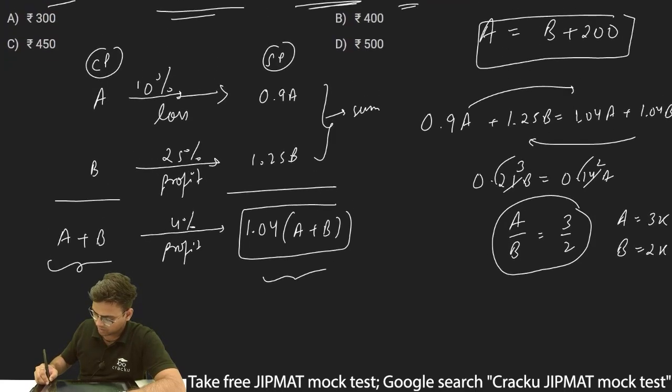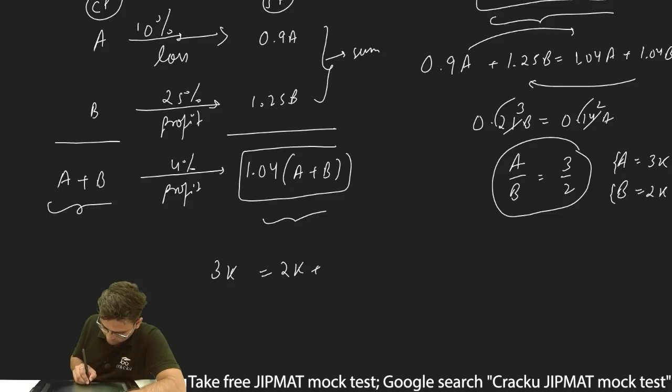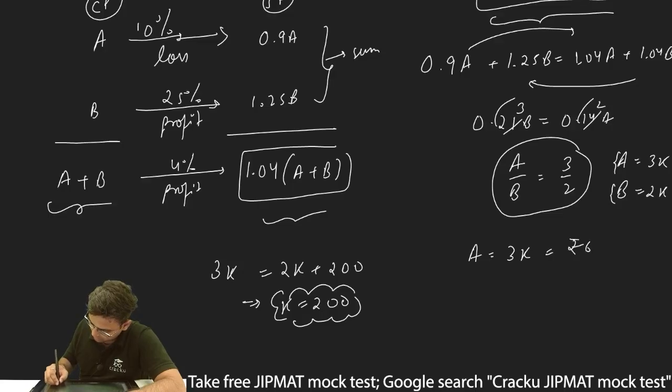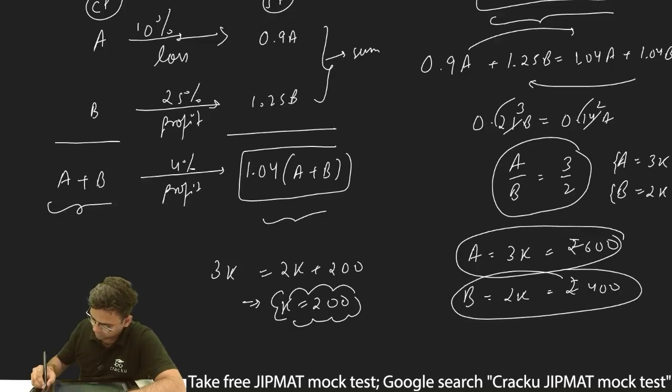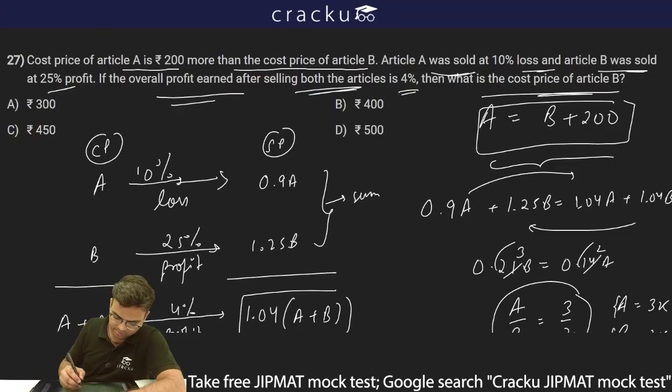So if A is equal to 3K, B is equal to 2K, I can just put this value of A and B in this equation. So thus I can write 3K is equal to 2K plus 200, so K is equal to 200. Thus the price of A will be 3K, which is equal to rupees 600, and price of B will be 2K, which is equal to rupees 400. Since it is asking for the cost price of article B, the article B's cost price is rupees 400. So option B is the correct answer.